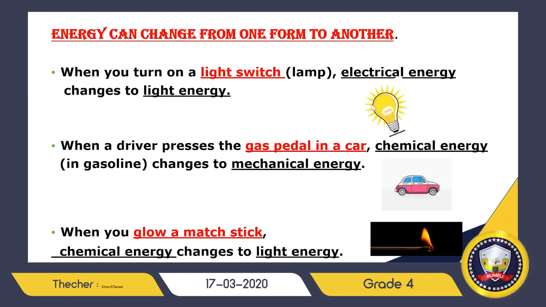Like in the first example, in the lamp, electric energy changes to light energy. In this example of moving a car, chemical energy changes to mechanical energy or kinetic energy. And in burning a matchstick, chemical energy changes to light energy.